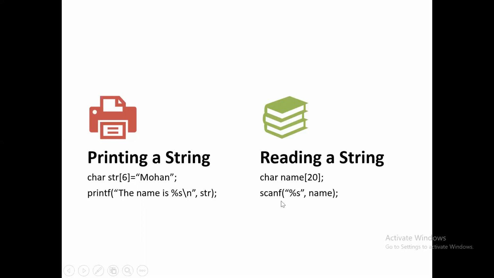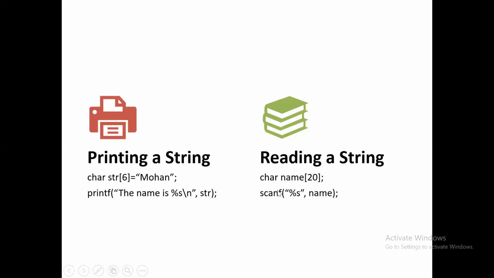The scanf and the printf function are going to process individual units. Either those units may be integers, characters, or a string. The scanf function stops reading at the first white space character. For example, "Mohan Kumar": Mohan, space, that is the white space, then Kumar. At that time, it is going to read only the string Mohan. Whenever it encounters the first white space character, it won't take another string. This one you need to remember. This is with respect to the scanf function.